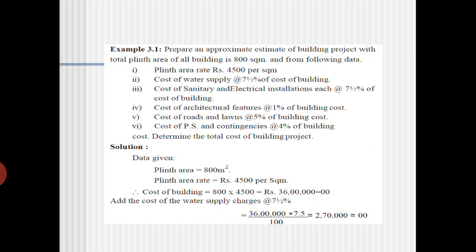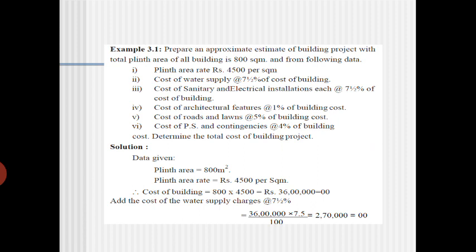Second one is the cost of water supply, that is 7.5% of the cost of the building. Suppose you are getting around 8 lakhs as the total estimate, you have to add 7.5% of that total plinth area cost.